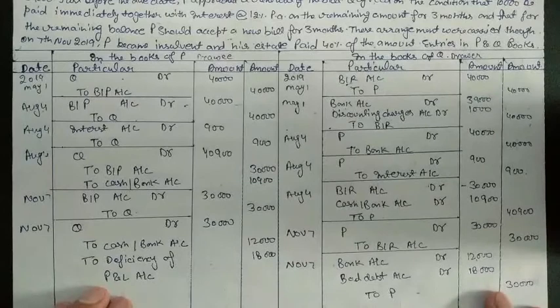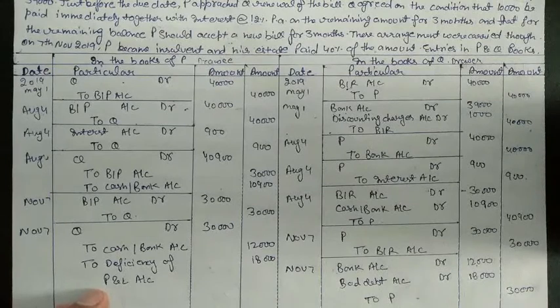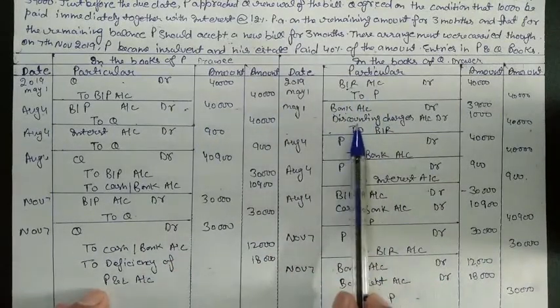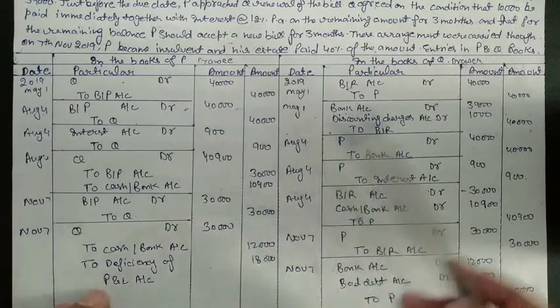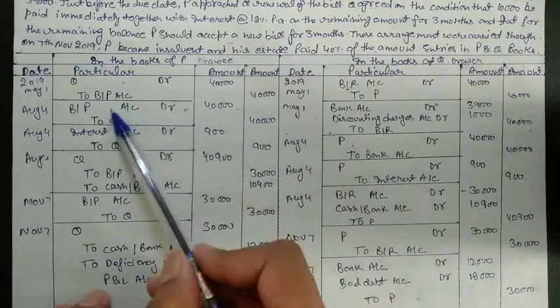How we will post the entry in both books, you need to find and check in this question. We have three cases: first, a bill withdrawn, then cancellation of the bill, then renewal with a new bill, and after that an insolvency of the drawee. First we accepted a bill, then the drawer discounted that bill from the bank. Afterward P approached the drawer to cancel that bill and make a new bill. So we cancelled the old bill in the books of both drawer and drawee.